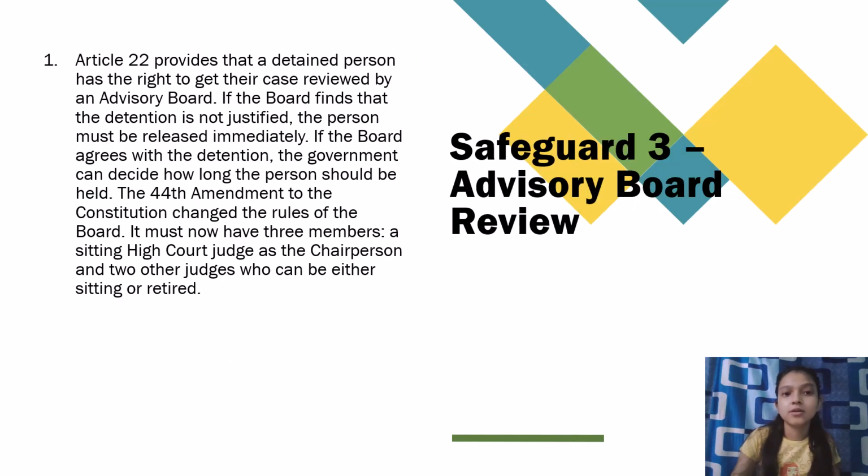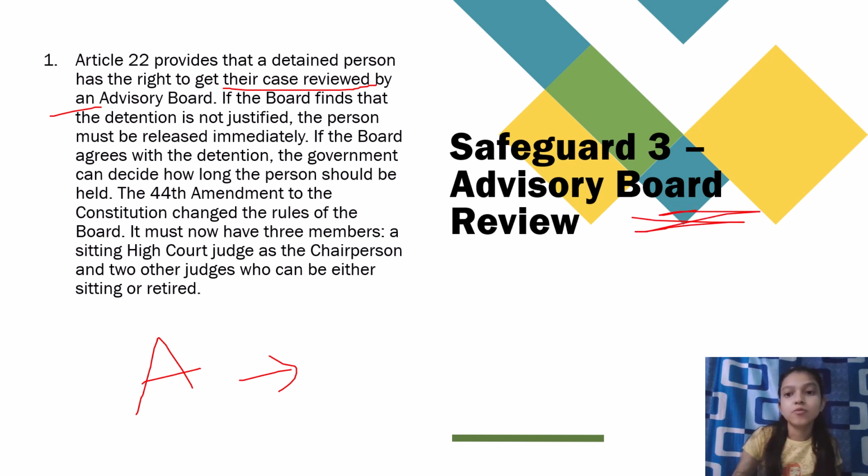Now let us understand the third safeguard in this manner, which is advisory board review. Article 22 provides that a detained person has the right to get their case reviewed by an advisory board. So A has the right to have his case reviewed by the advisory board. If the board finds that the detention is not justified, the person must be released immediately.